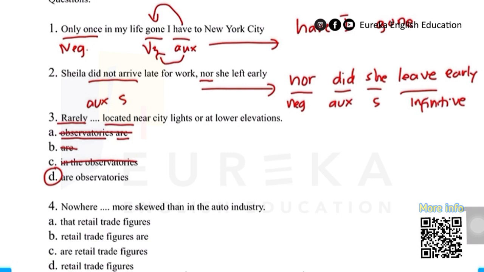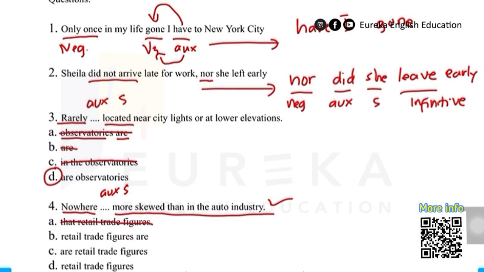Let's move on to number 4. The negative expression here is "nowhere", so the pattern should be auxiliary and subject. You don't have to think more about this part. Let's eliminate the mistaken choices. Since this question only has one clause, we don't need a connector here, so let's eliminate alpha.